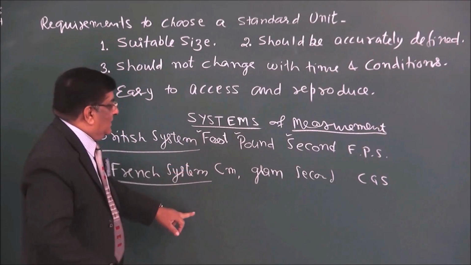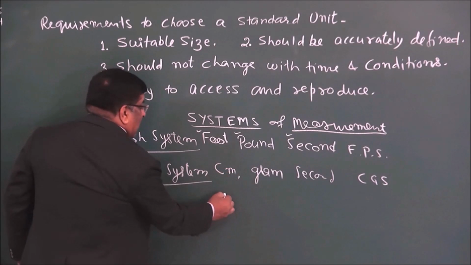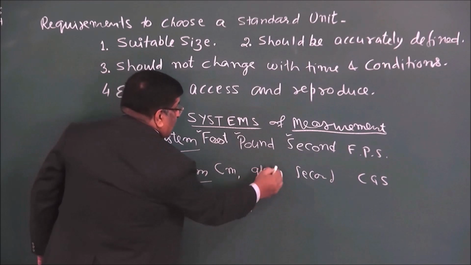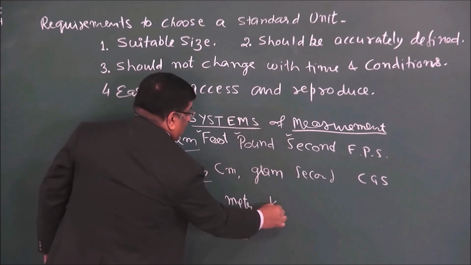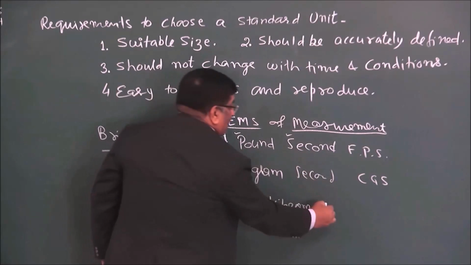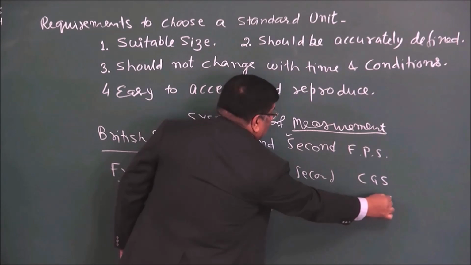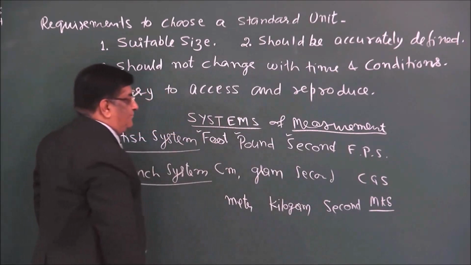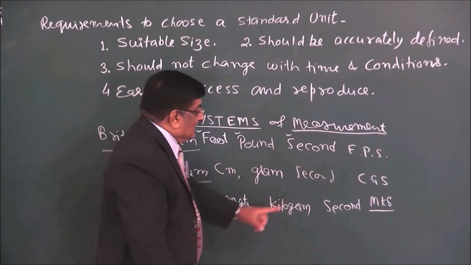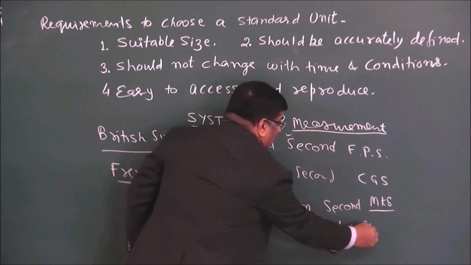So they modified it, and the length unit was made meter, mass was taken in kilogram, and time was again taken as second, and we call it the MKS system. The main difference between these two systems was that this system was a metric system. Metric.